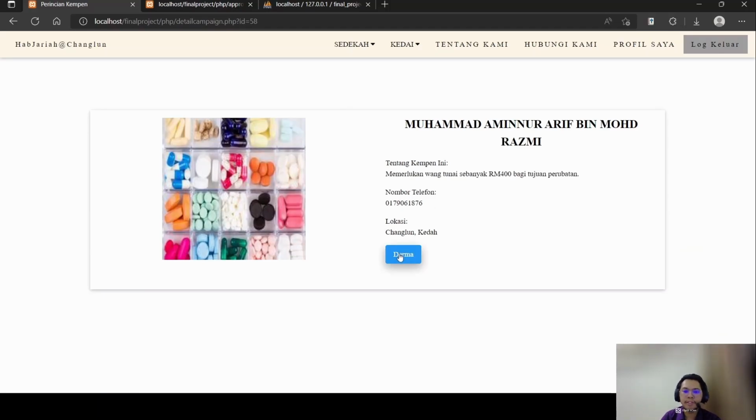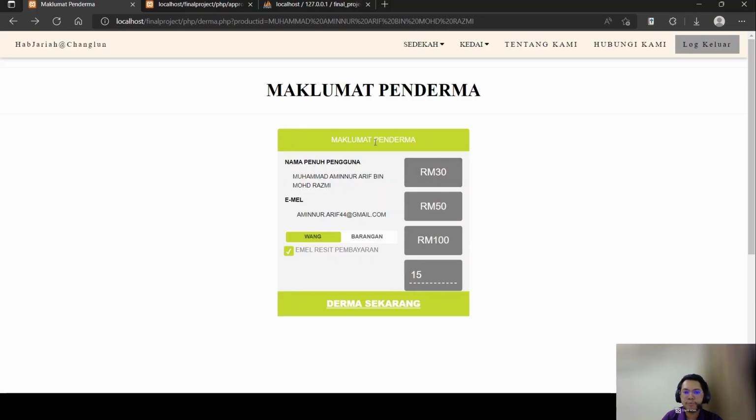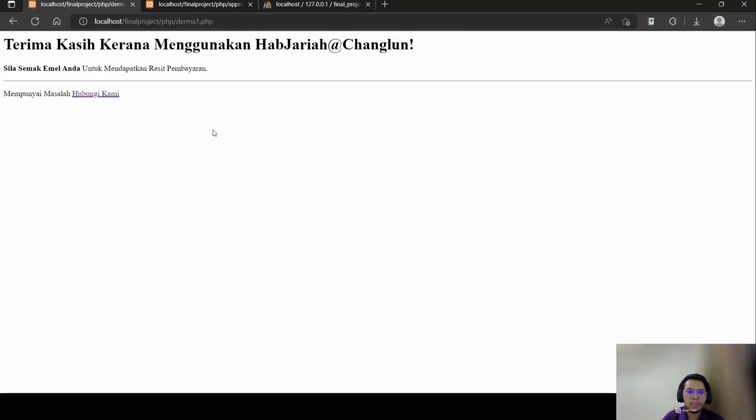The donor can click derma. It will go to another page, which is the maklumat pada derma, and here the donor can choose whether they want to donate money or a product. Tick the email receipt pembayaran, and they also need to choose the value of the donation or specify a value, and click derma sekarang, and it will show a success message or thank you message, and the receipt will be sent to the email of the donor.